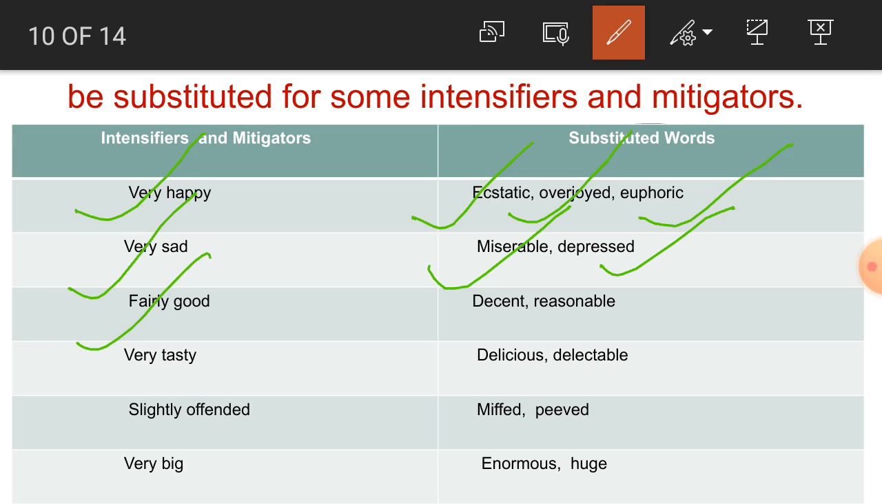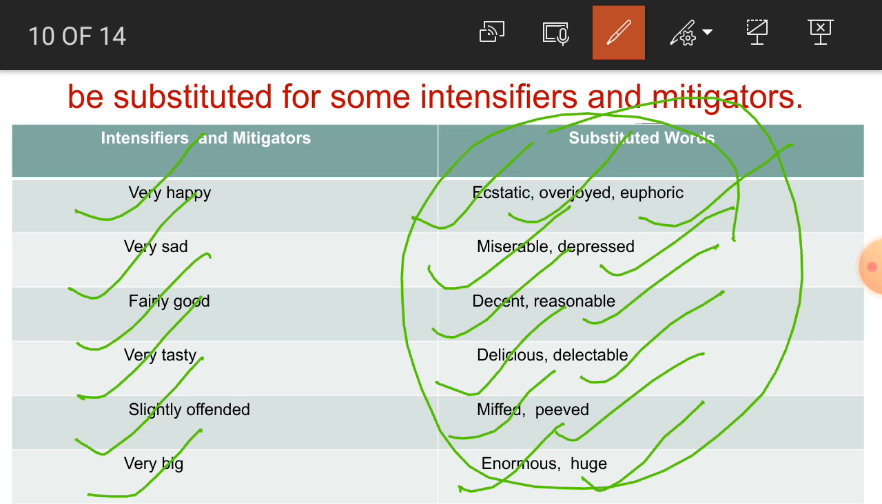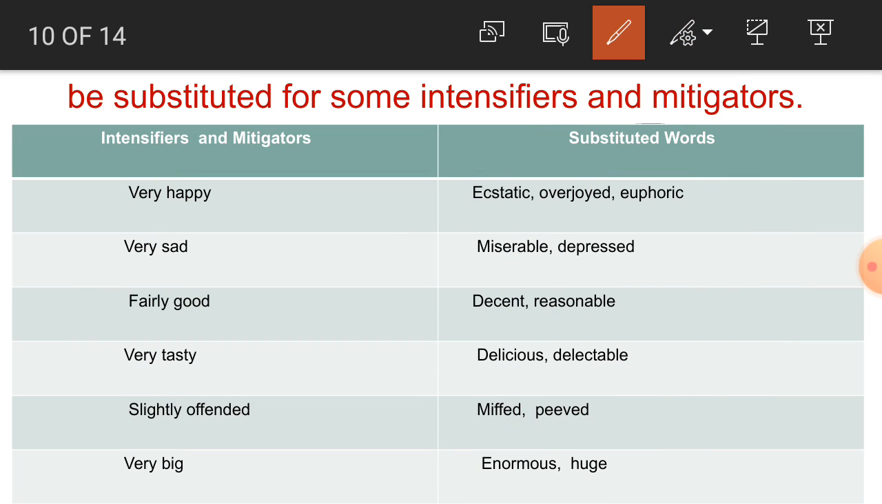For fairly good, we can say decent and reasonable. Very tasty, we can say delicious and delectable. For slightly offended, we can say miffed and peeved. For very big, we can say enormous and huge. So students, we can avoid the use of intensifiers and mitigators and we can use these single words instead.